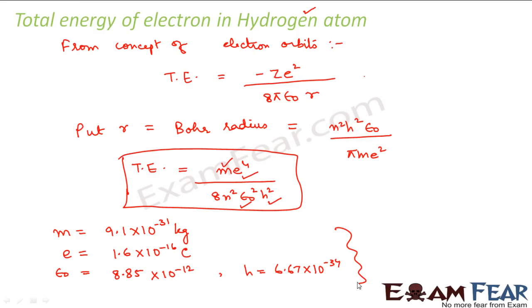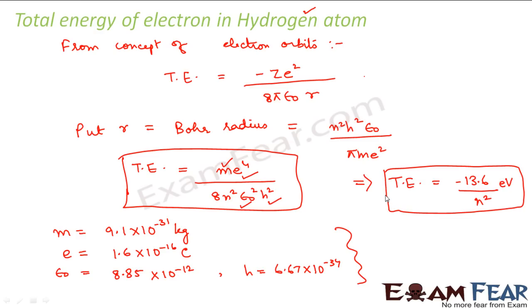Now if we put these values here and then calculate, we see that the total energy comes out to be minus 13.6 by n square electron volt. So this comes out to be the value of the total energy. So here also we see that total energy is negative, which shows that the electron is bound to the nucleus. Now at the ground state, that is for n is equal to 1, the energy of electron in a hydrogen atom is 13.6 electron volts.